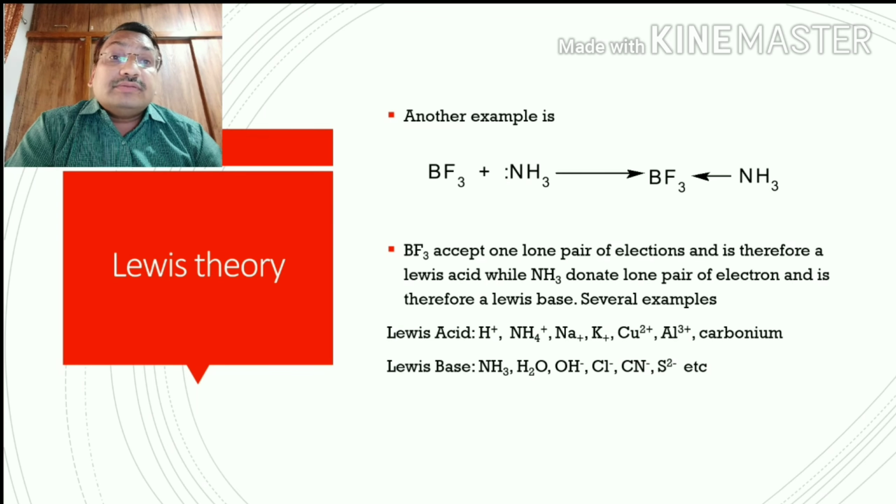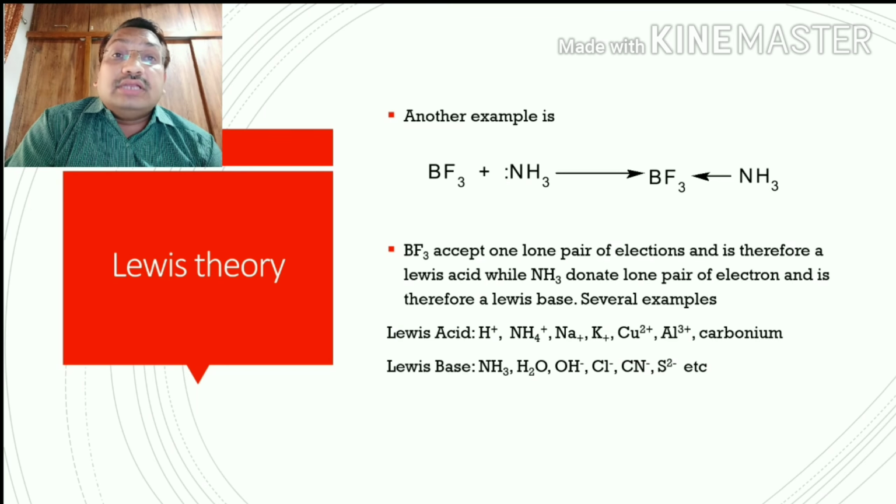Examples of Lewis bases are ammonia, water molecule, OH-, Cl-, CN- and sulfur. In these examples we can identify that negatively charged species, or molecules having a lone pair of electrons, act as a base.